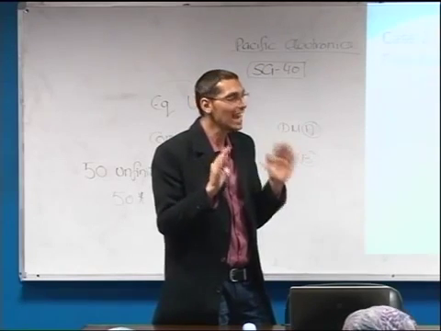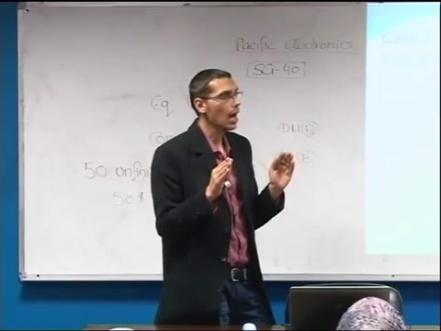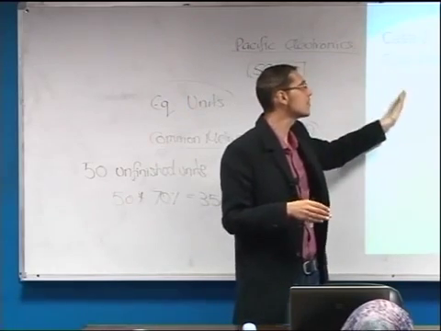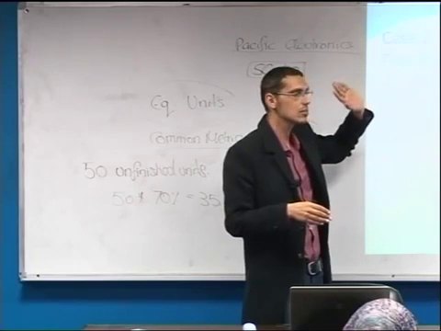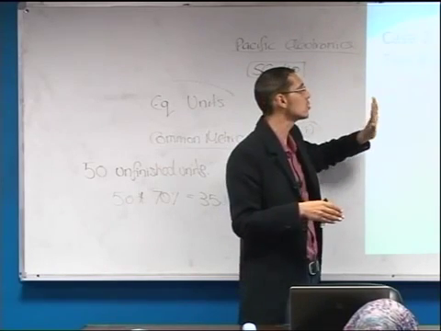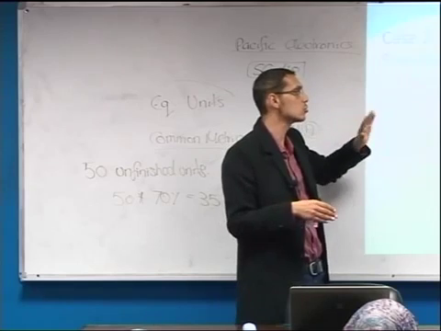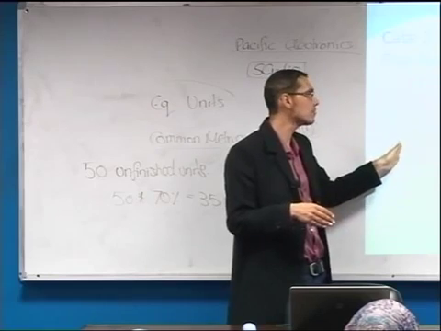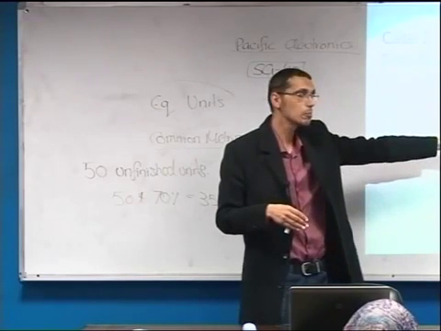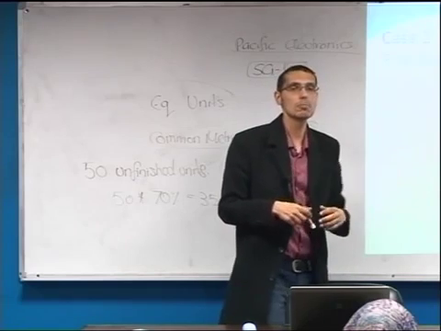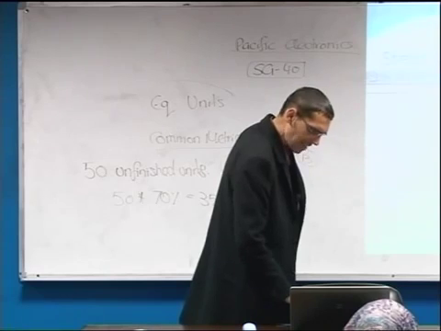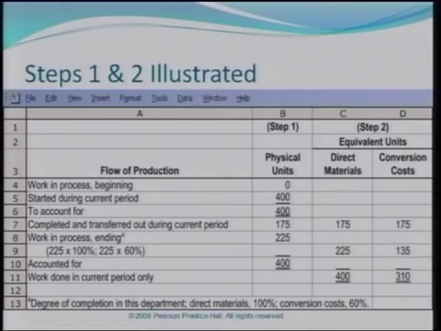Therefore, in any case that has an ending inventory, we need to go through these 5 different steps. Number 1, summarizing the flow. Number 2, computing the output in terms of equivalent units. Number 3, summarizing the total cost to account for. Number 4, computing the cost per equivalent unit. And number 5, we need to assign the total cost to the completed units and to the work in process units.